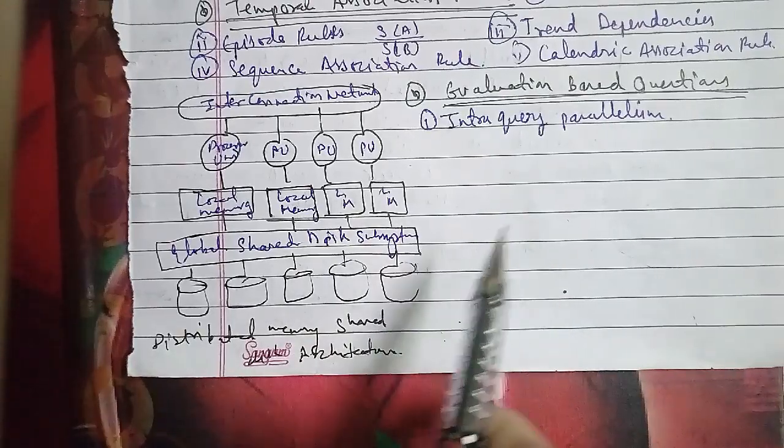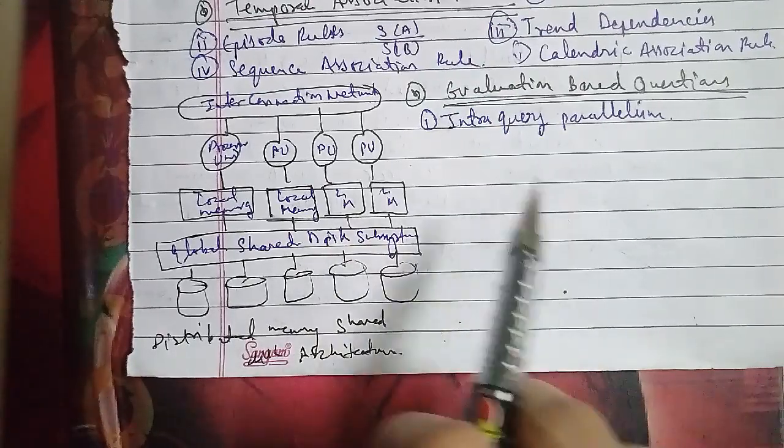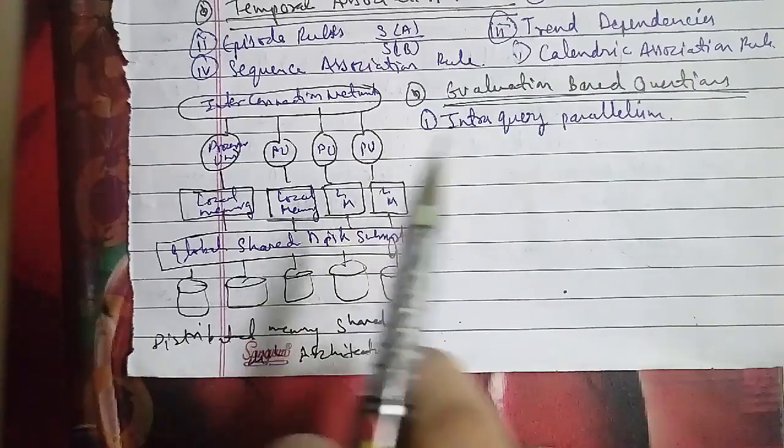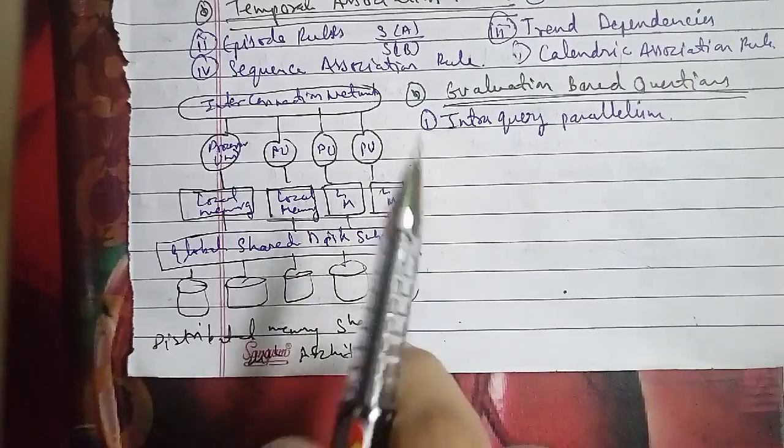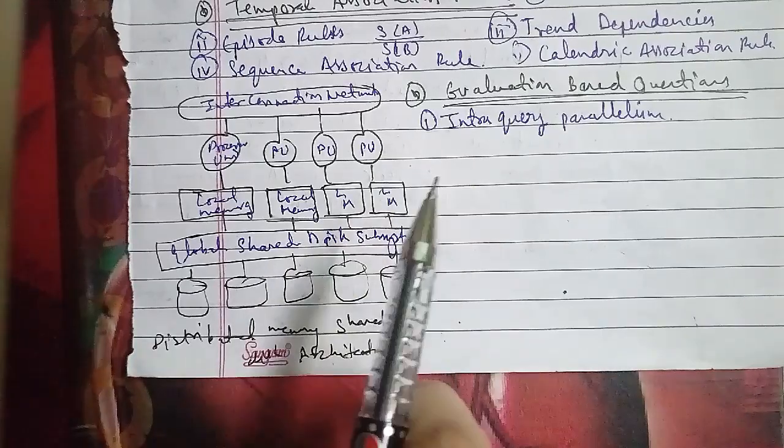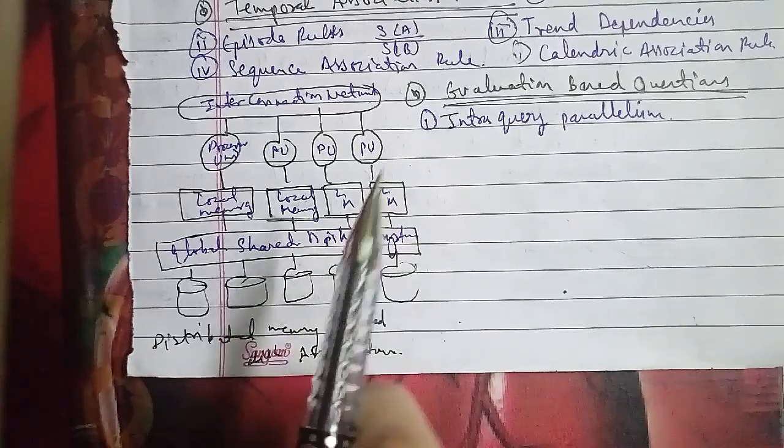The next question, the third question of this session of Unit 1 evaluation based questions, is to predict the schema in a multidimensional data model.